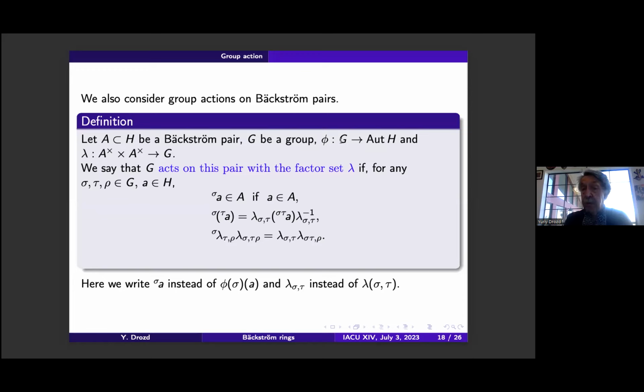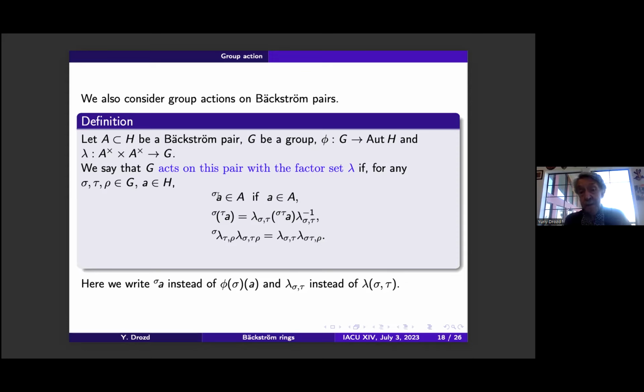An action is a homomorphism from G to the automorphism group of H, and a factor set lambda, which is a function of two variables in the multiplicative group of A, the group of invertible elements of A, such that, I denote by A sigma the image phi sigma of A, and lambda sigma tau, the usual notations.